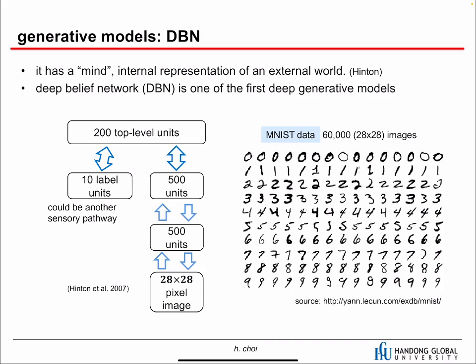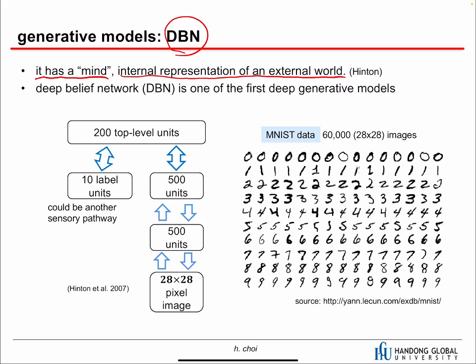And the next one is generative models. The first generation of generative model is DBN, Deep Belief Networks. They train the neural networks based on the RBM, layer by layer, and then they combine and train. But an important thing about the generative model is that it can have a mind if it can generate some samples, and the internal representation of the external world. So the mind can be interpreted as an internal representation of the external world.